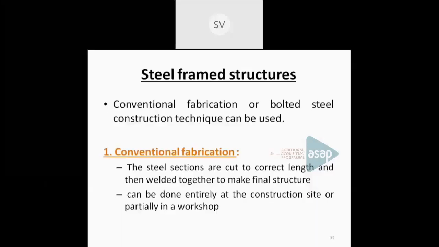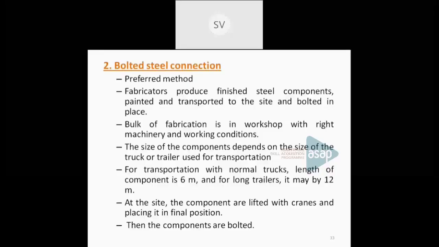Then it is transported to the site either by means of a truck or a trailer. The size of the component to be transported depends upon the size of the truck or the trailer which is used. If it is a truck which is available, we can go up to a 6-meter long member. And if long trailers are available, it can go up to 12 meters.